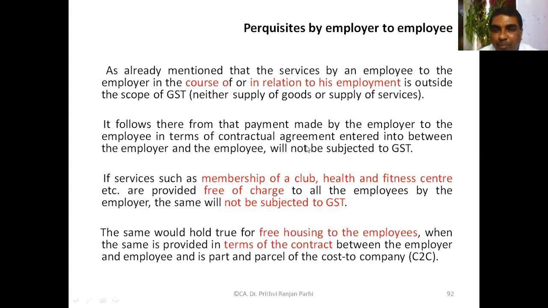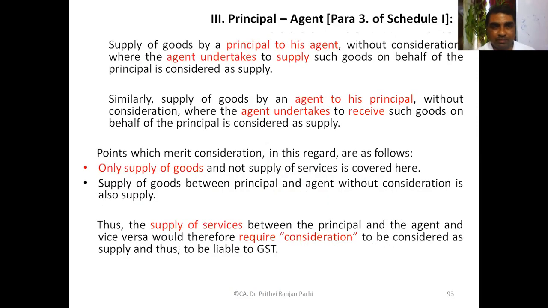Sometimes some employers extend facilities like club membership, health club facilities, healthcare facilities. They provide all these facilities free of charge to the employees. They will also not be subjected to GST because they are made in the context of employment. As per the terms of employment, all these services are provided. So free housing to the employees as per the terms of the employment contract will also not be regarded as supply.